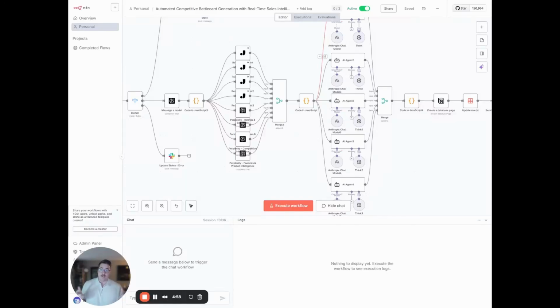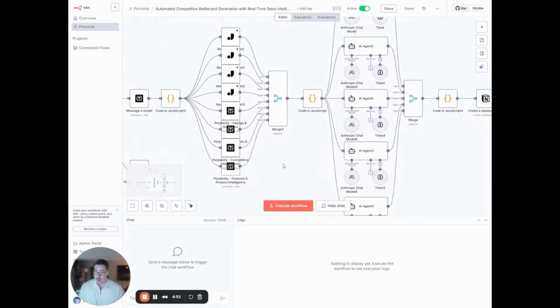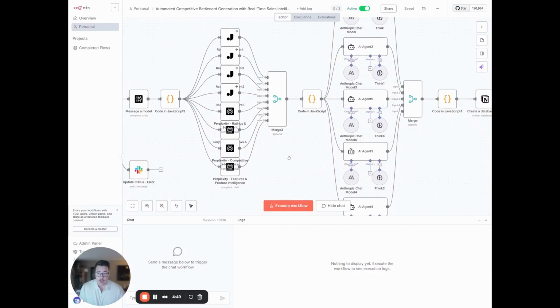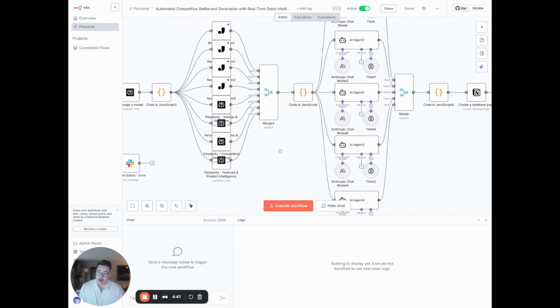Hey everyone, so I built something that I think could be a total game changer for how we handle competitive intelligence. What you're looking at right now is an automated system that turns competitor mentions in Slack into full competitive battle cards in just under 2 minutes. And then here's the really cool part. It becomes an instant QA agent that your whole team can use to get competitive intel on demand.